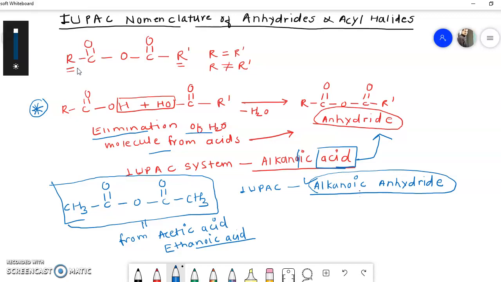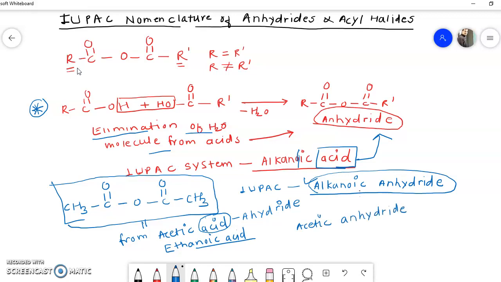While naming this anhydride in the IUPAC system, we just replace the word acid by anhydride. So what will be the name of this anhydride? The name will become acetic anhydride.